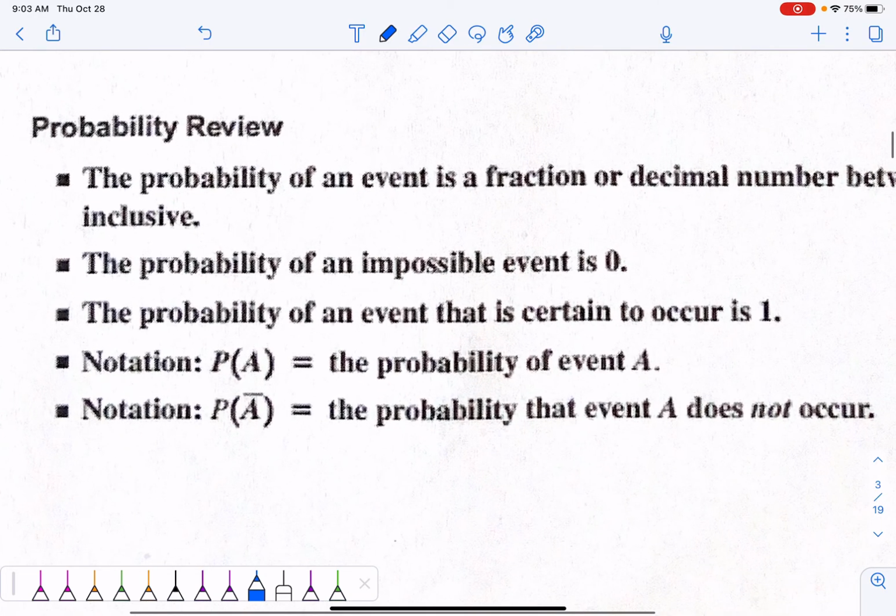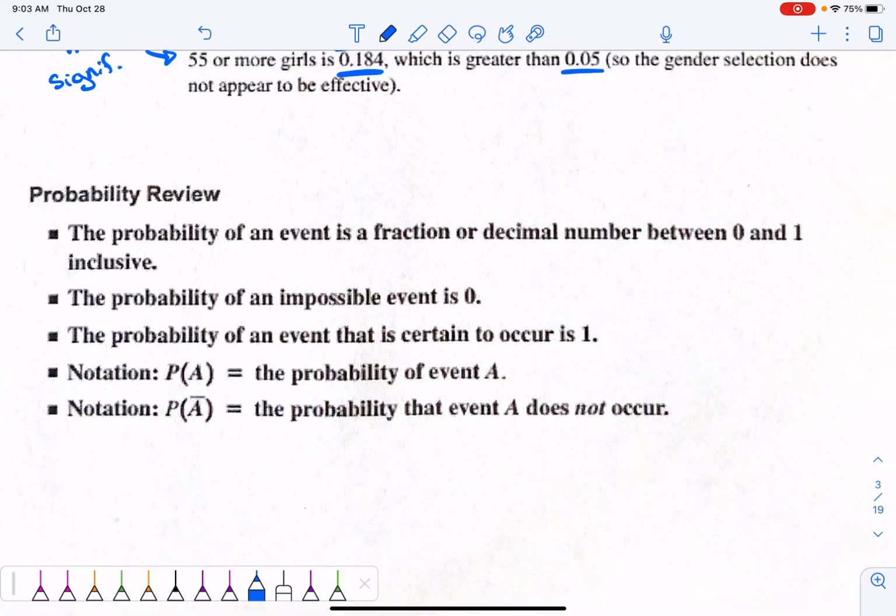All right, probability review. Let's go through these just really quick. Probability is always a number between 0 and 1. So you can't have negative numbers. You can't have numbers greater than 1. You can't have fractions that are larger than 1. Like we would not have 4/3 or something like that, right? Because that's a number that's bigger than 1.